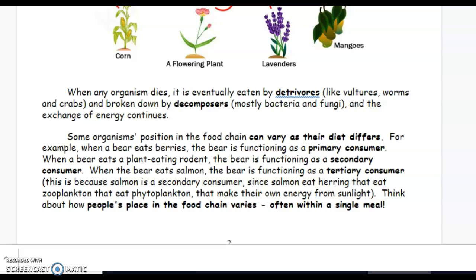Some organisms' position in the food chain can vary as their diet differs. For example, when a bear eats berries, the bear is functioning as a primary consumer. When a bear eats a plant-eating rodent, the bear is functioning as a secondary consumer. When the bear eats salmon, the bear is functioning as a tertiary consumer. This is because salmon is a secondary consumer, since salmon eat herring that eat zooplankton that eat phytoplankton that make their own energy from sunlight. Think about how people's place in the food chain varies, often within a single meal.